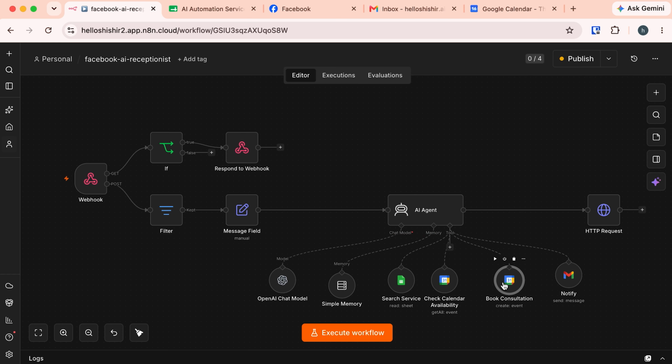And if a client wants to book a consultation, it then checks this calendar and finds out the available free time, the available slots, and offers 3 time slot options to the client. And if the client chooses a time slot, it then creates an event and saves it to my calendar. And also it notifies me using this email about the consultation booking.